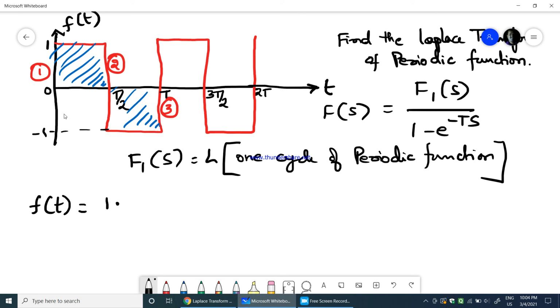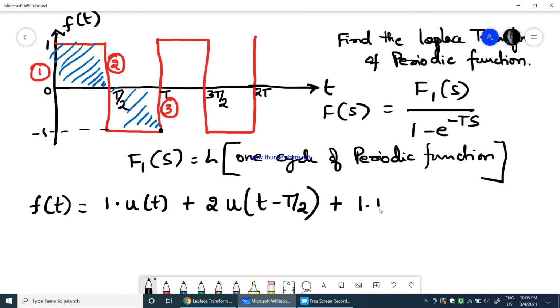So f of t would be equal to 1 into u of t, plus the second one: the distance is 2, so 2 into the delay t by 2, therefore 2 into u of t minus t by 2, plus now the third one: the distance is 1, which is 1 into u of t minus T, because capital T is the time delay at this particular point.